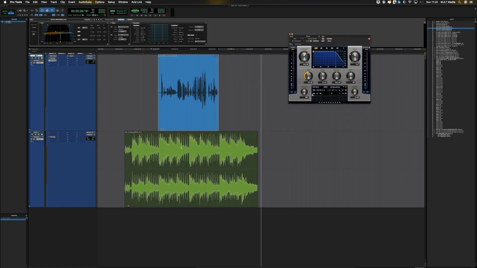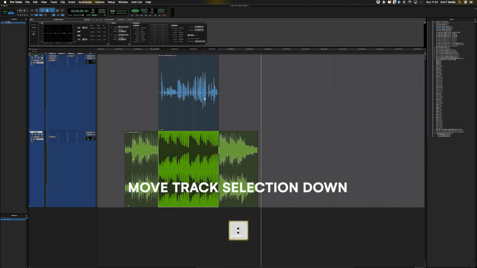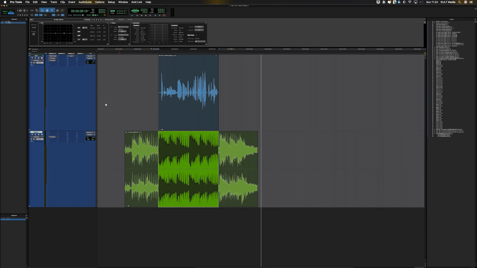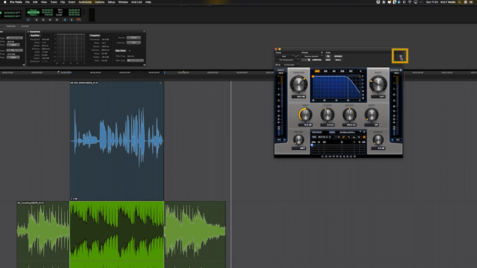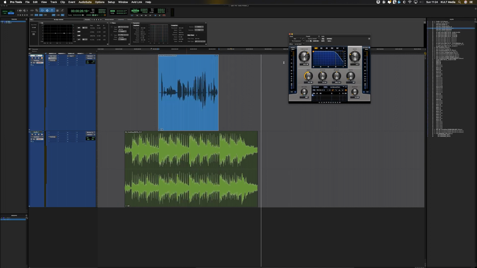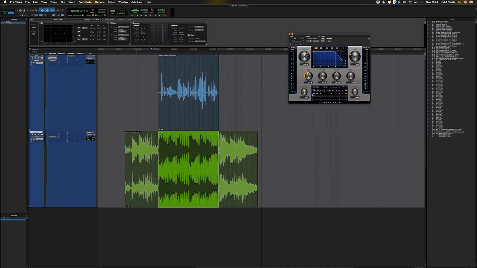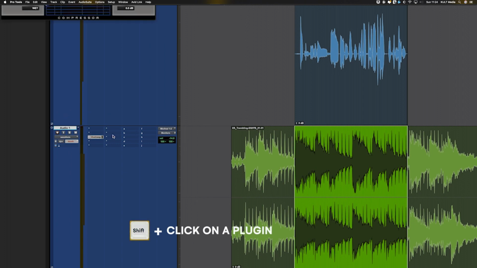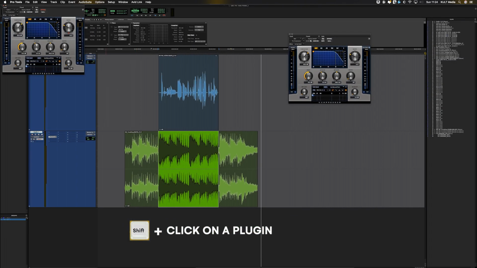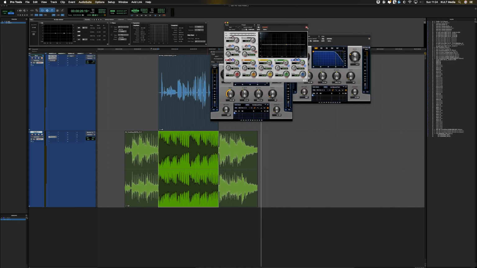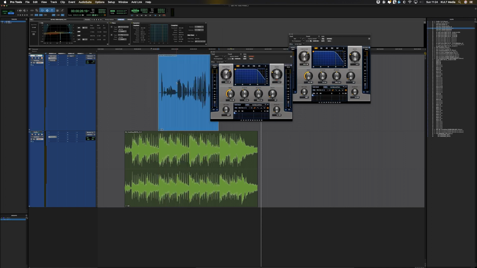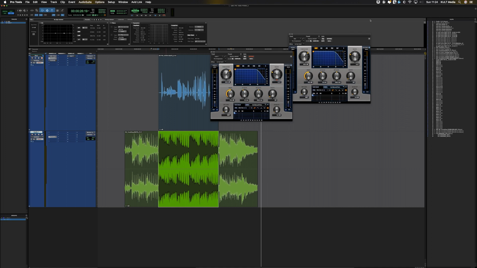Another thing about inline or real-time effects is this little window itself. If I move down one track using the colon button, you'll see that that plugin has just disappeared. Now there's a way of keeping these windows open. You can click this little box here and it'll remove the target functionality that Pro Tools has. Now as I move up and down, that stays open. You can also do this by holding down Shift and clicking on the plugin itself and it will open without target mode on. If I open another one, we'll see that this has target mode on, so as I move up and down, it disappears. So that's keeping your real-time plugins open.